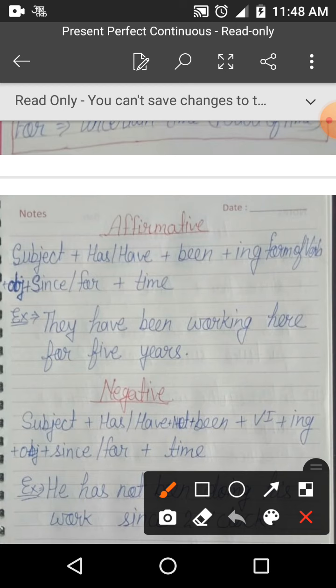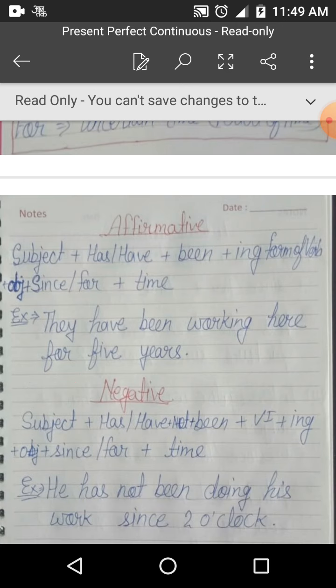Confirm year is not given there. That's why we use for here. They have been working here for 5 years. वे यहाँ पर 5 सालों से काम कर रहे हैं. So you will find रहा है, रही है and time also in this sentence. That's why it is present perfect continuous.